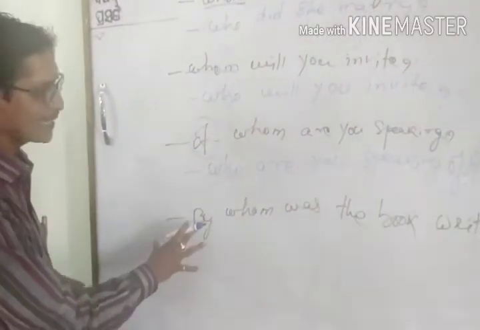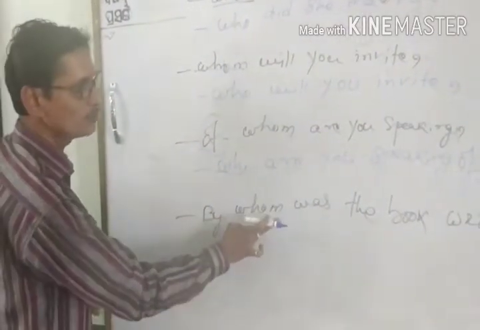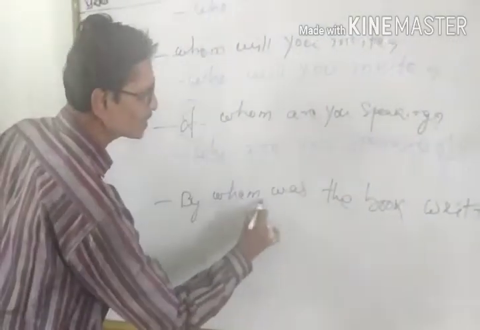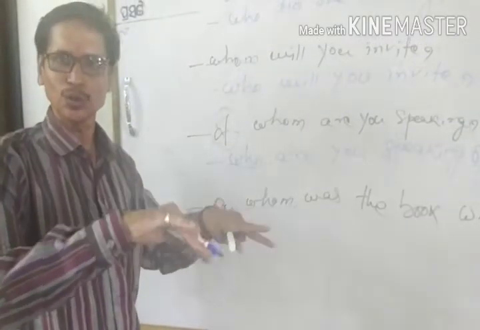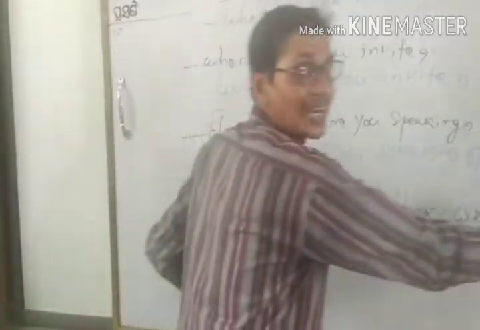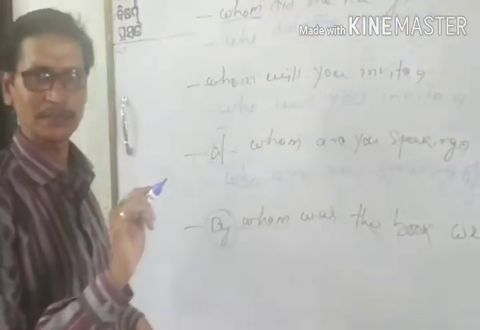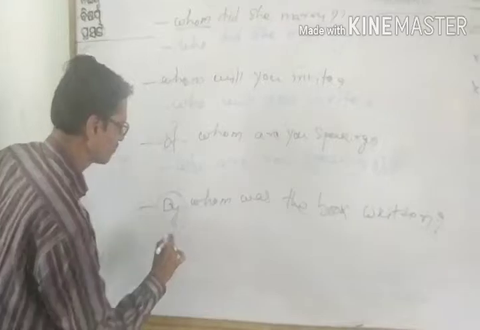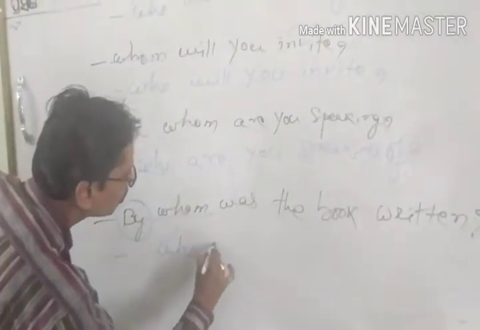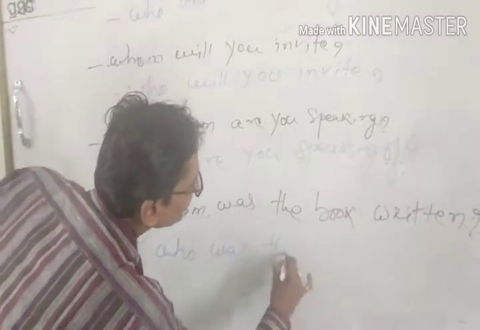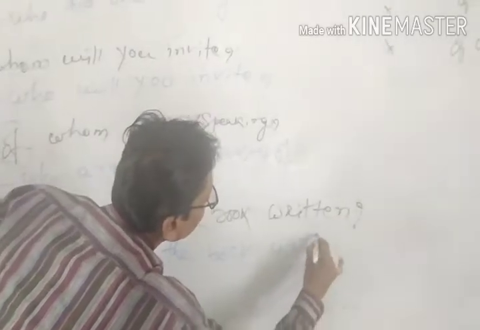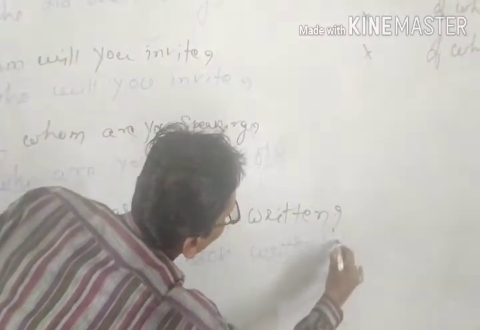Similarly, here is another example: "By whom was the book written?" Here we have to change whom to who. So what do we do? We take this preposition from here to the end of the sentence before the question mark. Let's write this example: "Who was the book written by?"